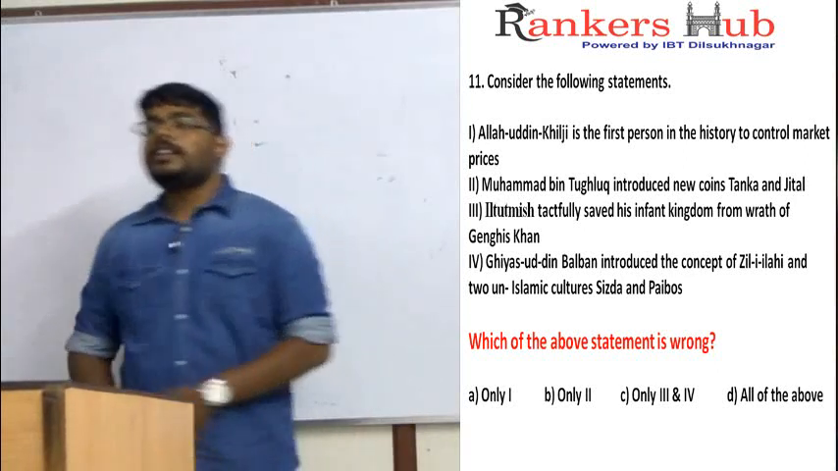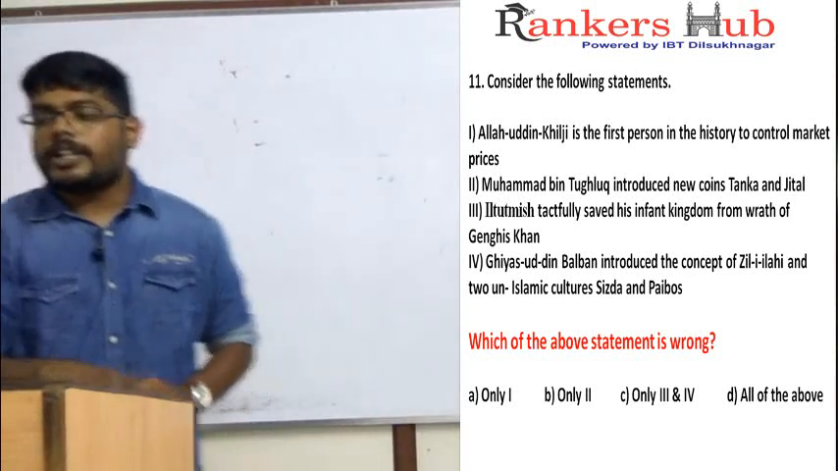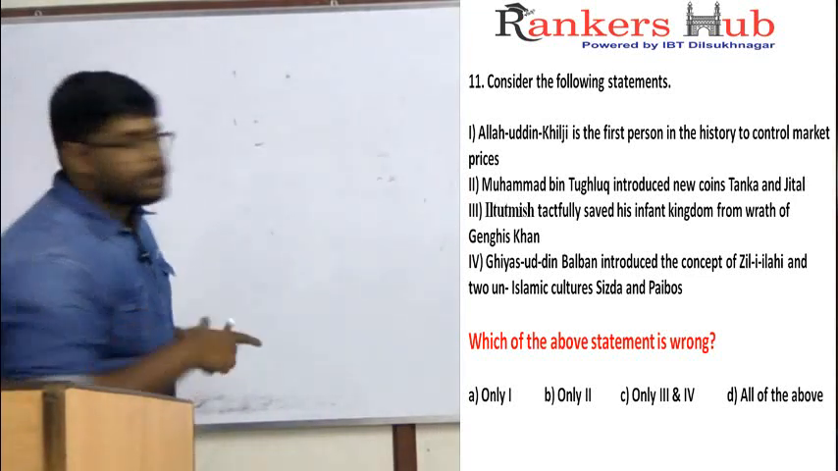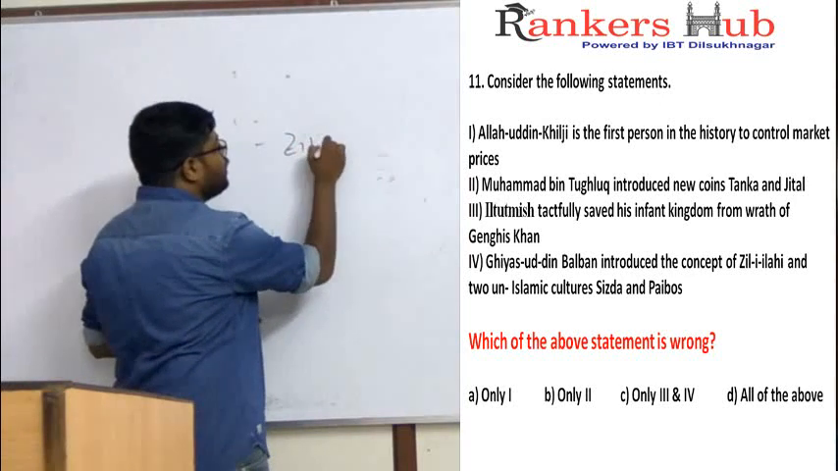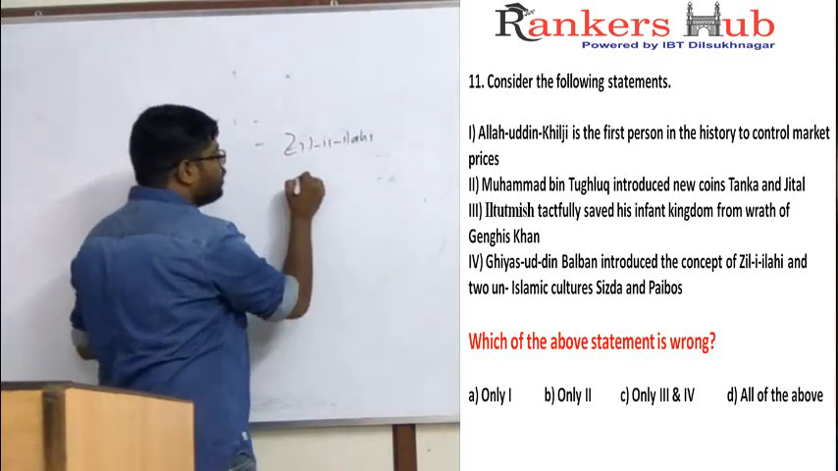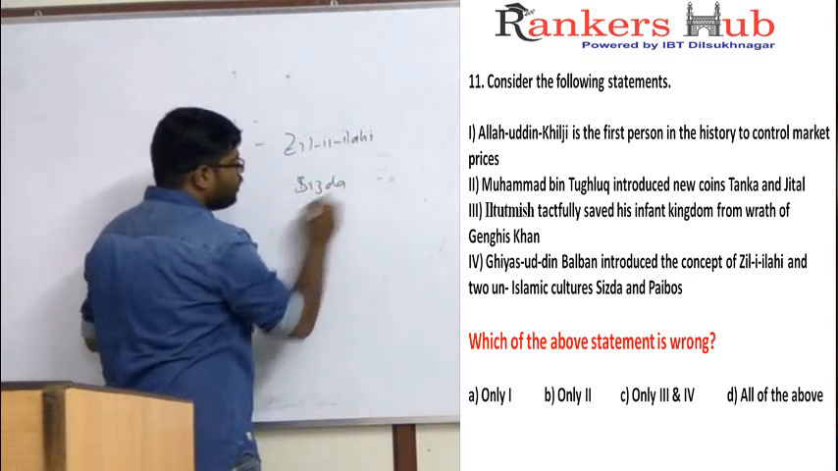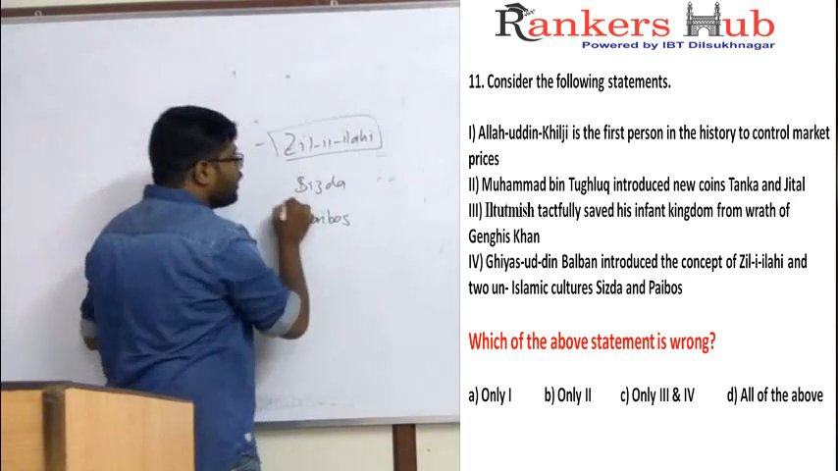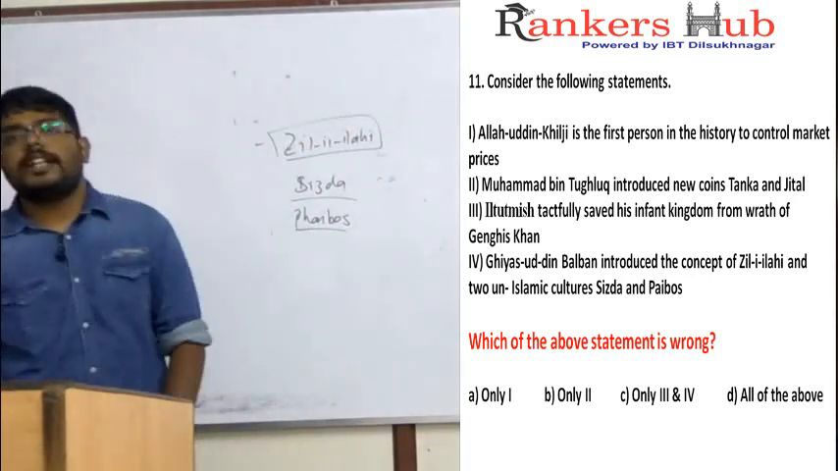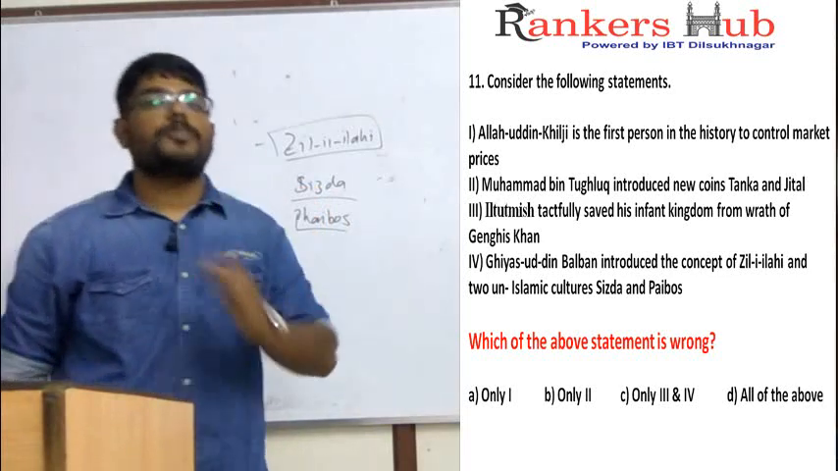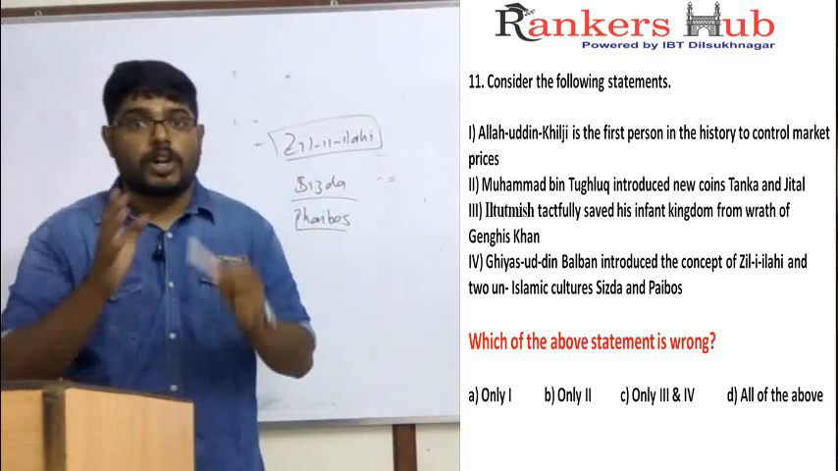And the last statement: Ghiyasuddin Balban introduced the concept of Zil-i-Ilahi and two un-Islamic cultures called Sijda and Paibos. So what is Zil-i-Ilahi, what is Sijda and what is Paibos? Zil-i-Ilahi is the shadow of God on earth. That means the emperor should be considered as the shadow of God on earth.